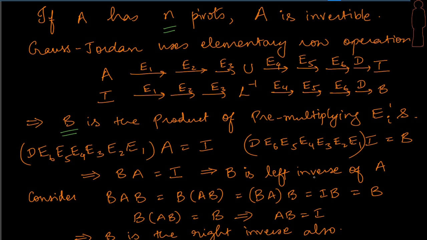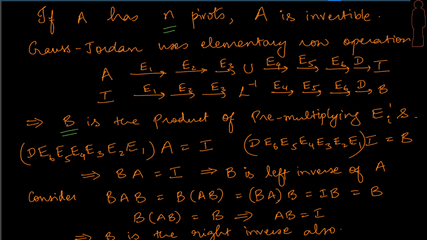Oh, brilliant. But is it just the left inverse? Could that also be the right inverse? Let's try. Let's consider this sequence of product here, which is B times AB. Using the associative property, I can put a parenthesis here. Now, remember that this is my left hand side of the equation.